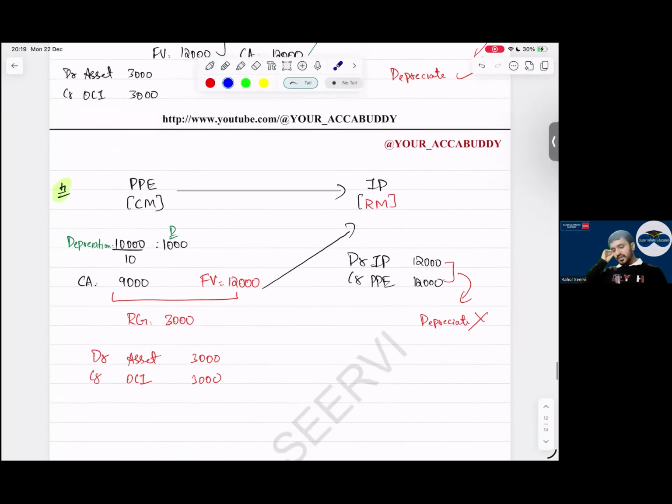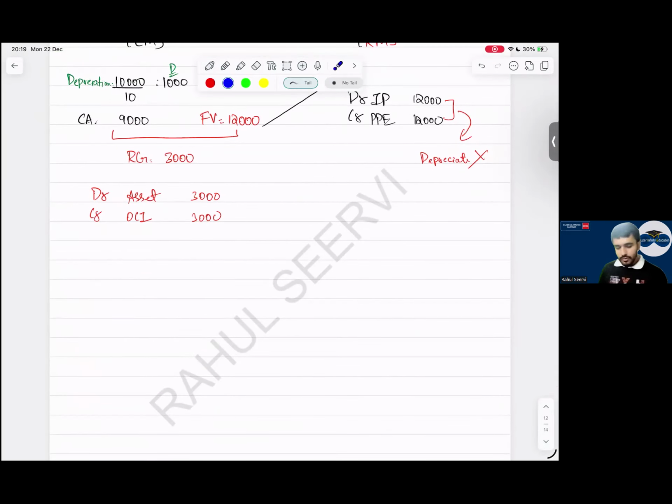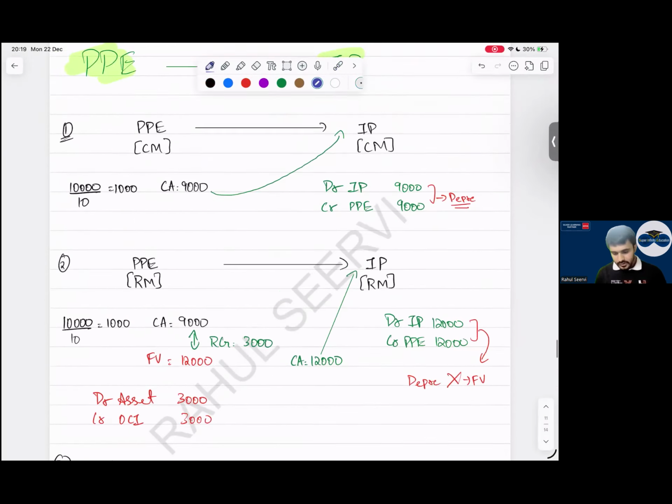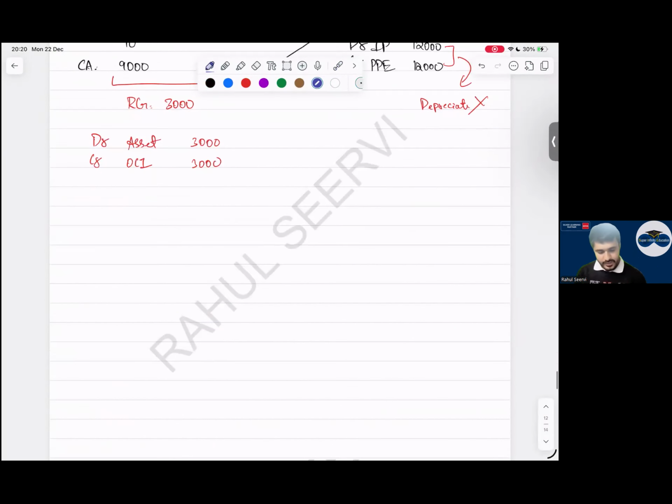Come on, let us first understand all the cases. Now what will I write down here? I wrote PP to IP, right? What is this now? What do you think? IAS 40 to IAS 16, IP to PP.